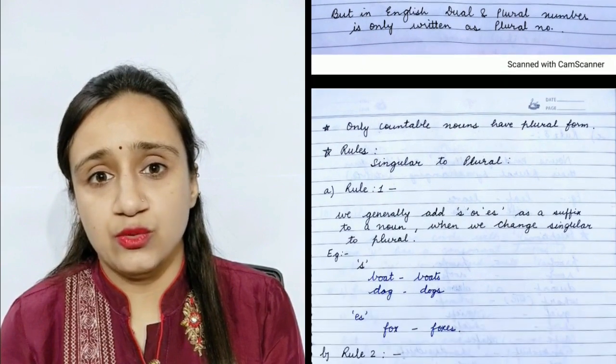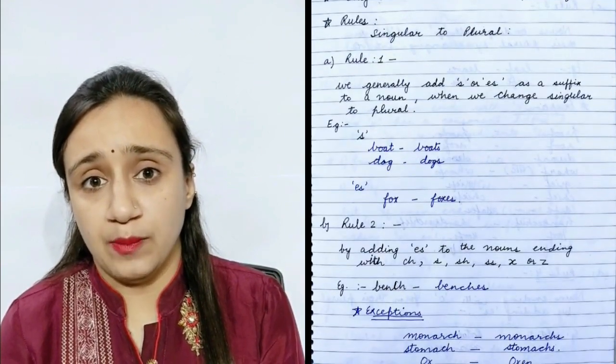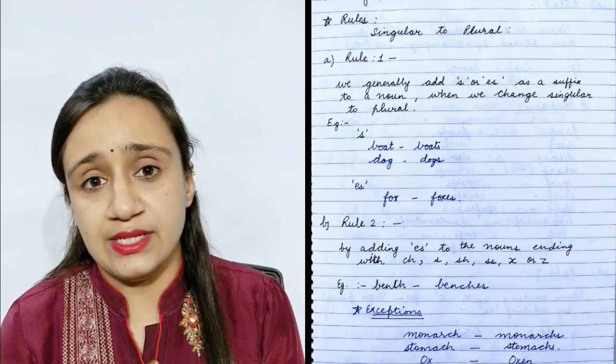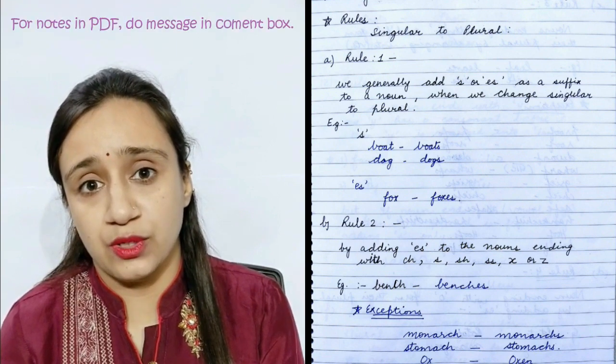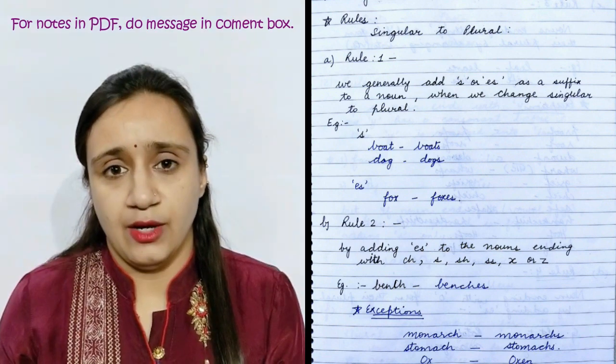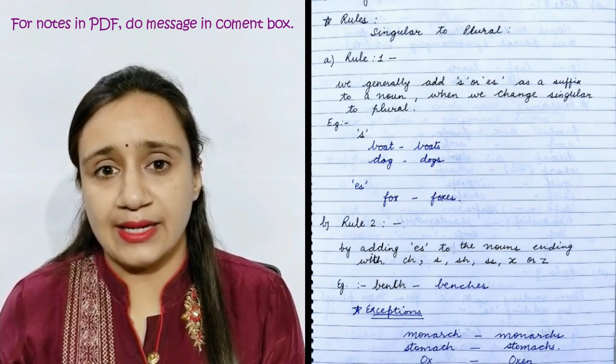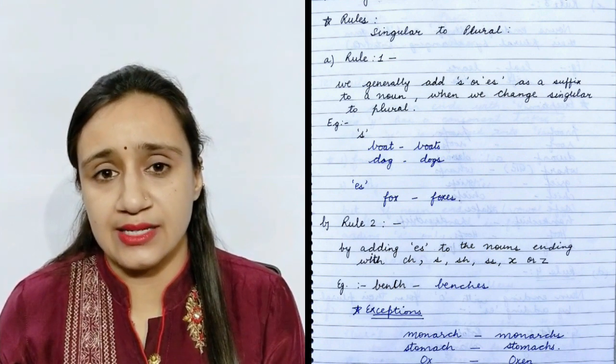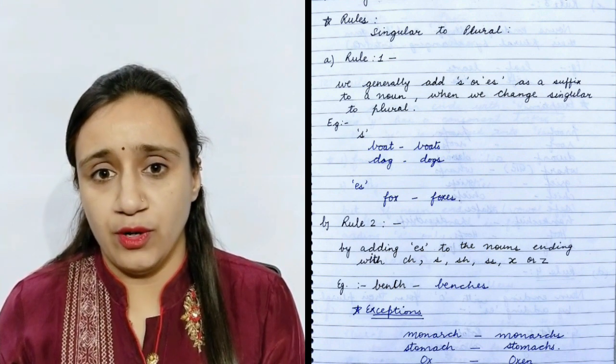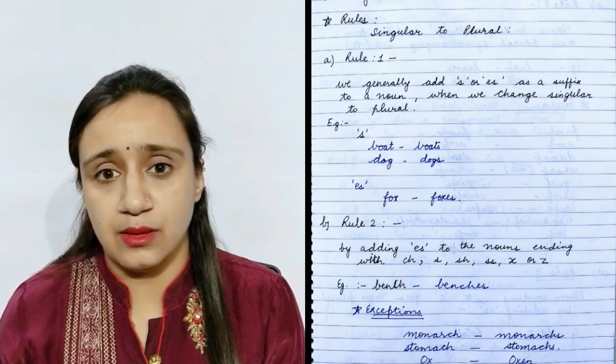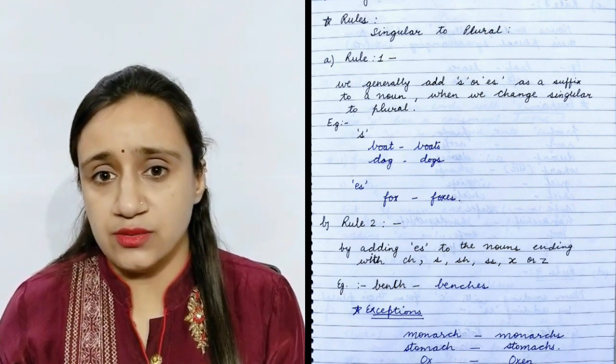Now I will tell you some rules of numbers so that you can easily change a noun from singular to plural. Rule number 1 is by adding s or es as a suffix to a noun. For example, bag, bags, boat, boats, fox, foxes.